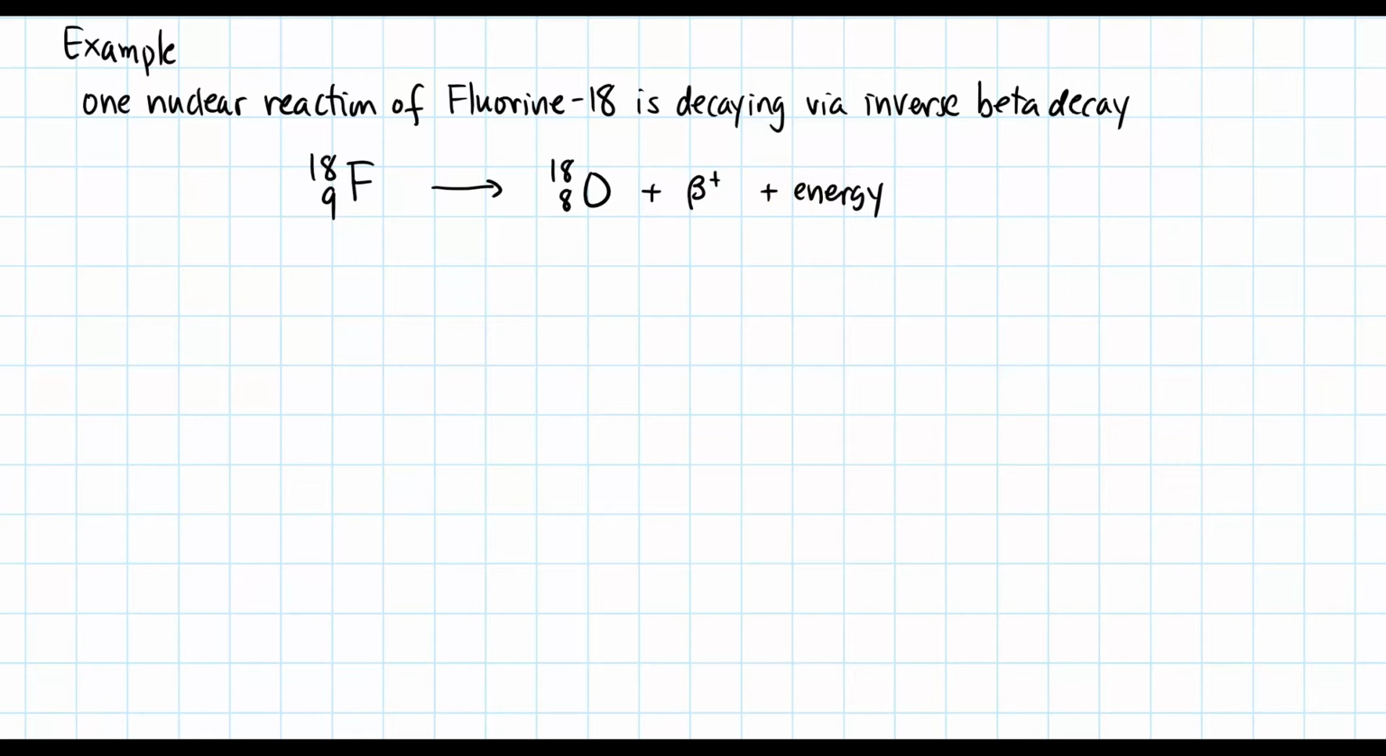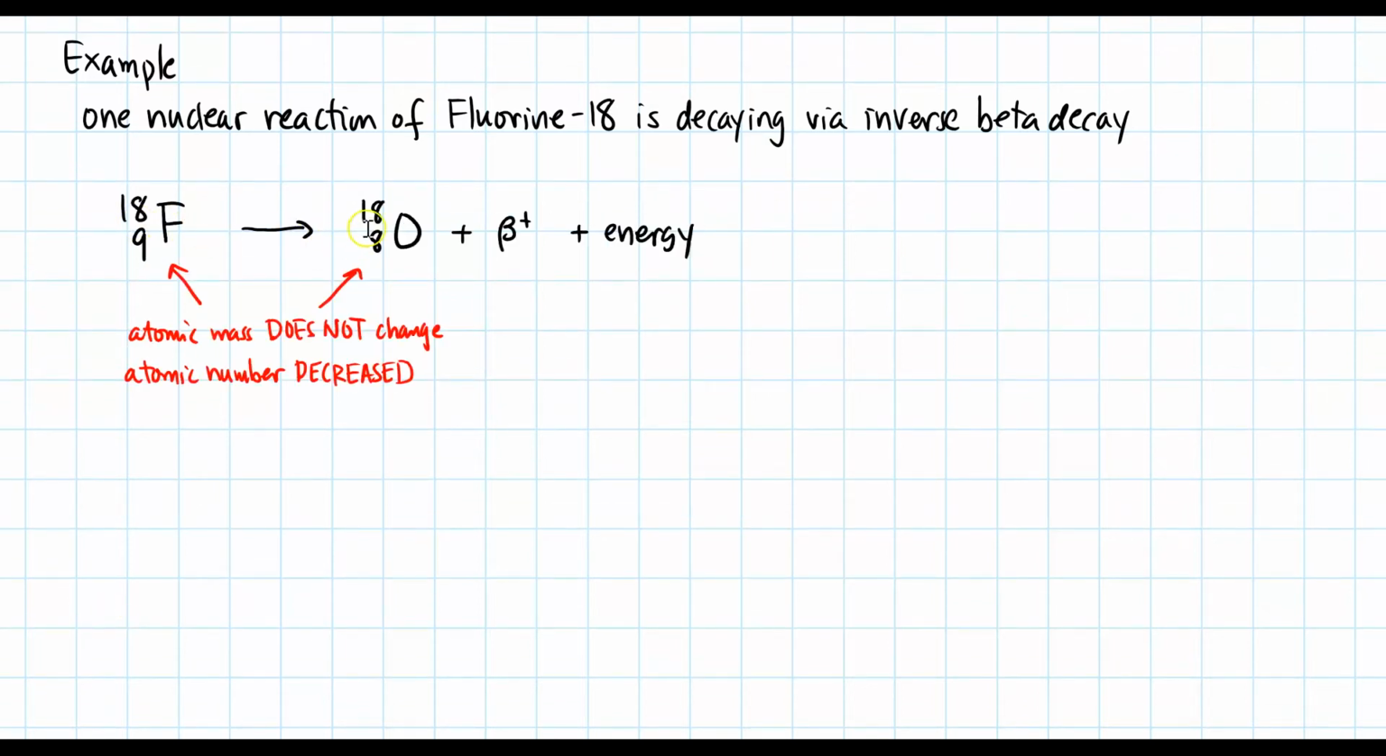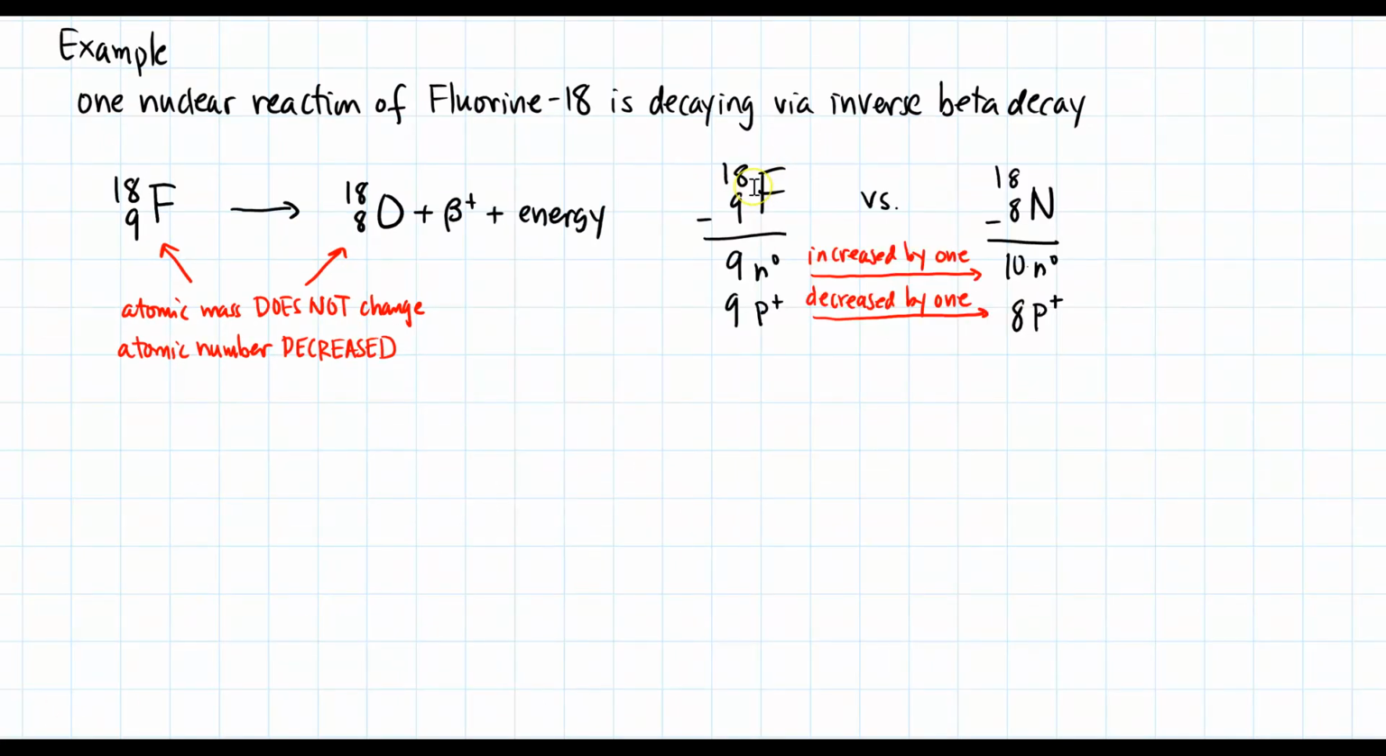But look at the following thing. The atomic masses for both of these are the same. The atomic mass does not change, just like regular beta decay. But this time, instead of the atomic number increasing by 1, the atomic number decreased by 1. Looking at the details for fluorine-18, I have 9 neutrons, 9 protons. For oxygen-18, I have 10 neutrons, 8 protons. So you could see here that the number of neutrons increased by 1, the number of protons decreased by 1. That is inverse beta decay.